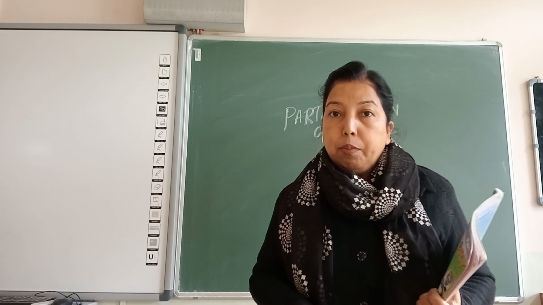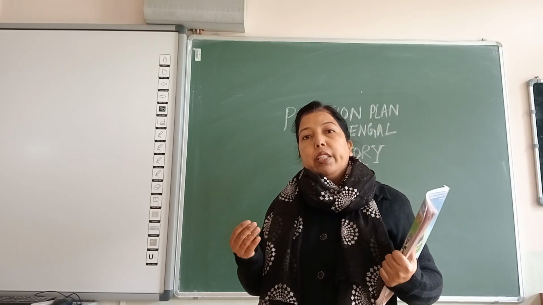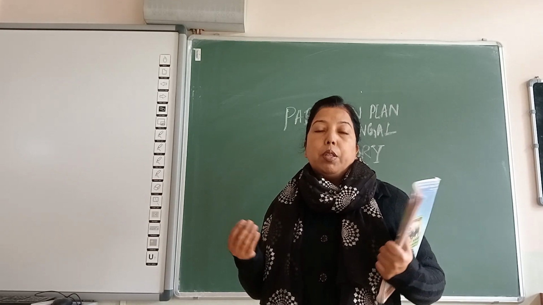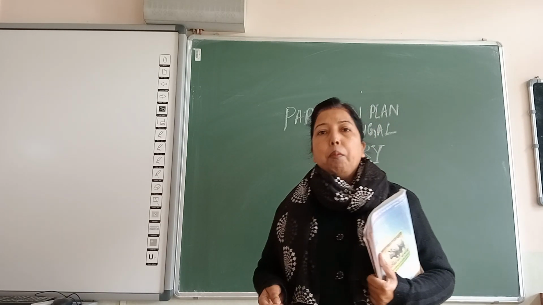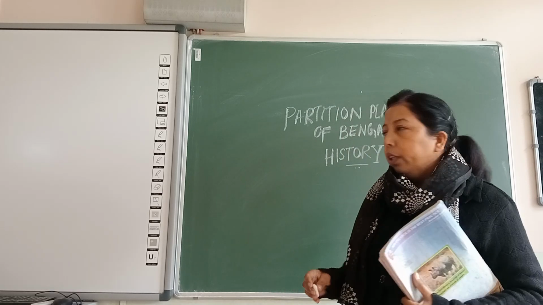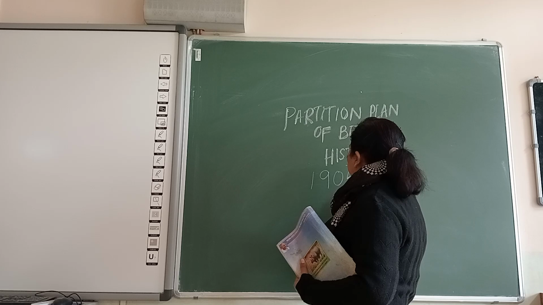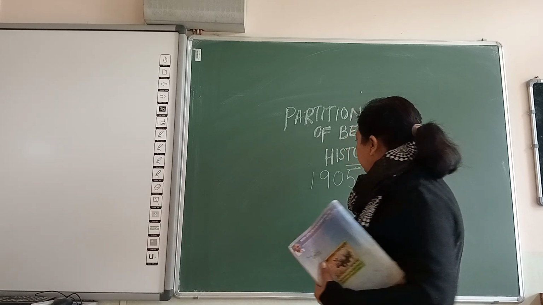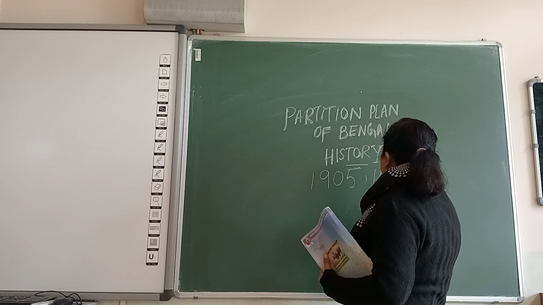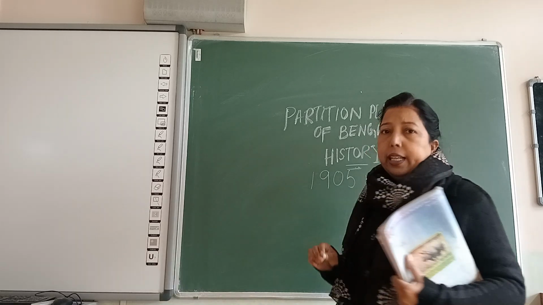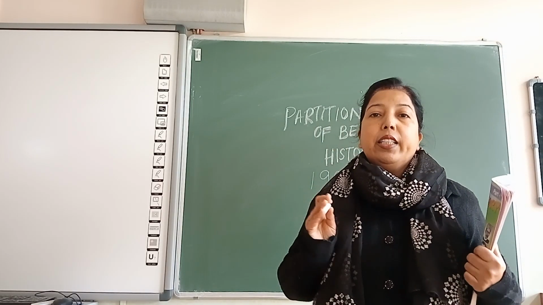Whether the partition plan of Bengal was a successful event or not, or what has happened because of the partition plan of Bengal. So we are going to study about the partition plan of Bengal. So let me first tell you, the partition plan of Bengal had taken place in the year 1905. It was on 16th October 1905. And when that partition took place, Bengal was divided into two parts.